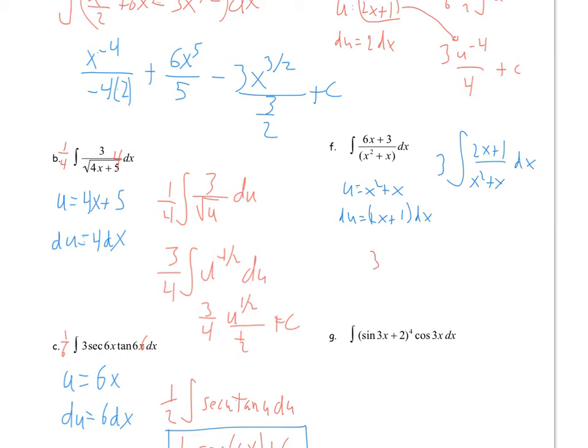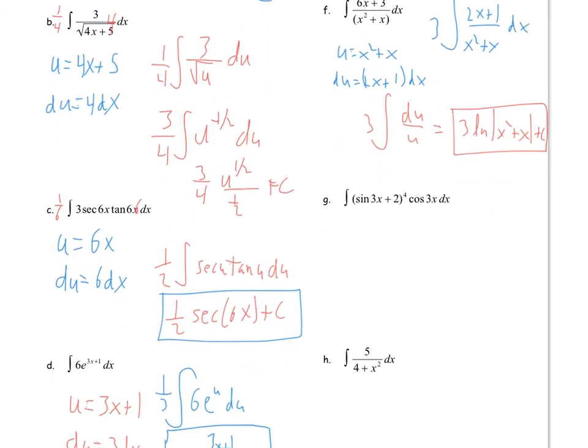So this becomes 3 times the integral of du over u, which is equal to 3 times the natural log of the absolute value of u, which is x squared plus x, plus c. So that is our final answer there.